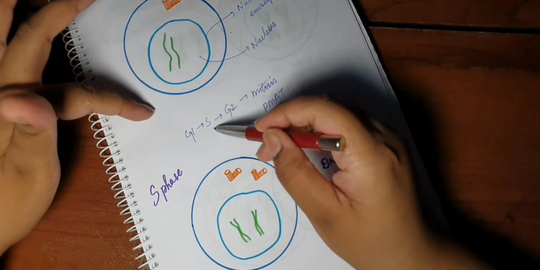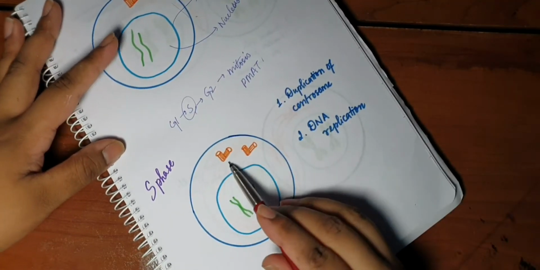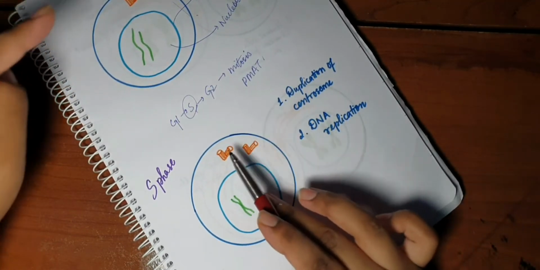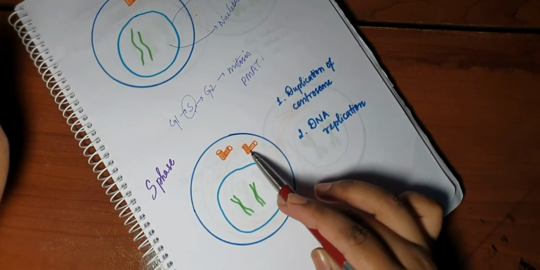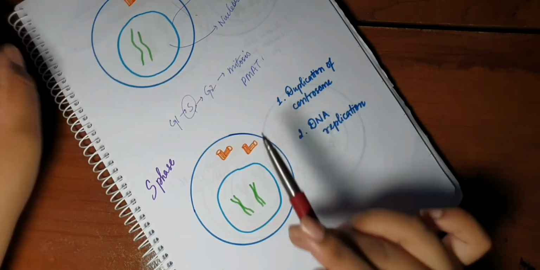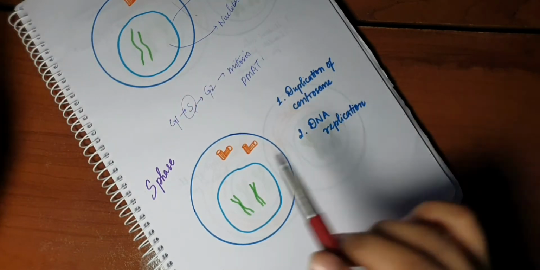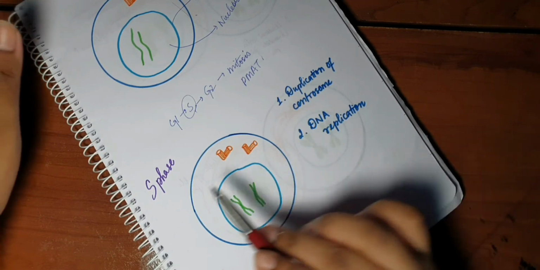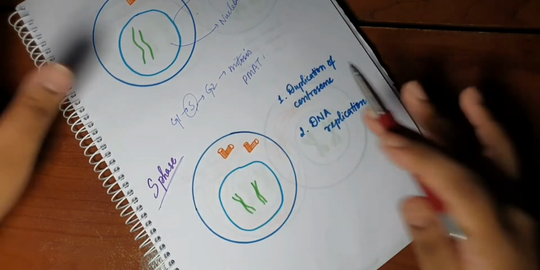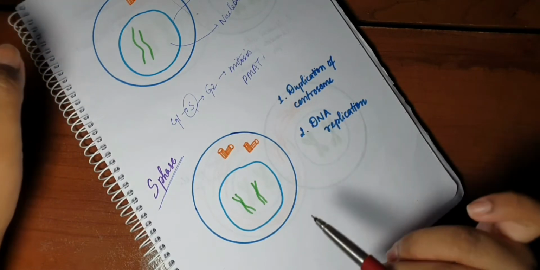In S phase, what happens? There is a duplication of the centrosome. If you don't know, a centrosome is made up of 2 centrioles which are placed at right angles to each other. You can refer to this in the Embryology Basics 3 video. So the centrosome is duplicated and the DNA is replicated. S phase is the phase where the entire genome of the cell is going to get replicated.